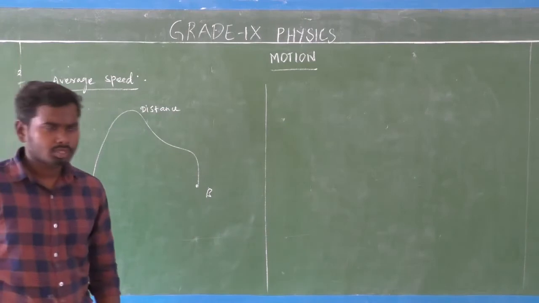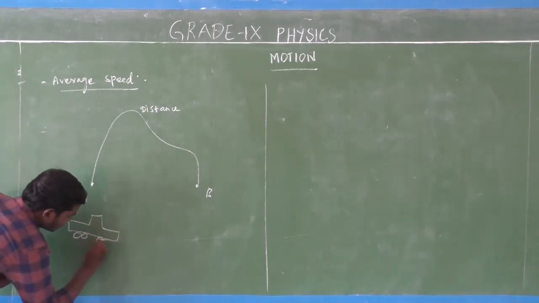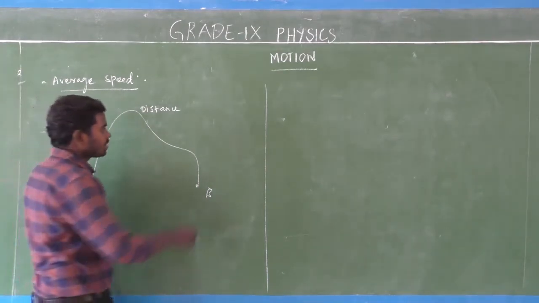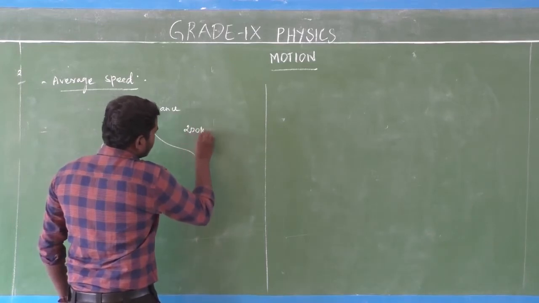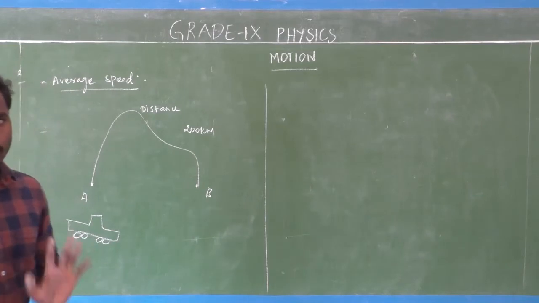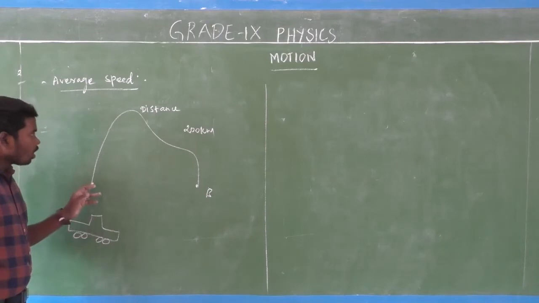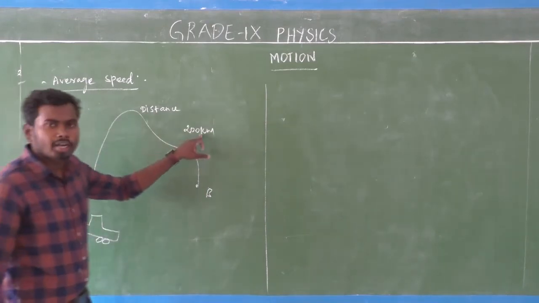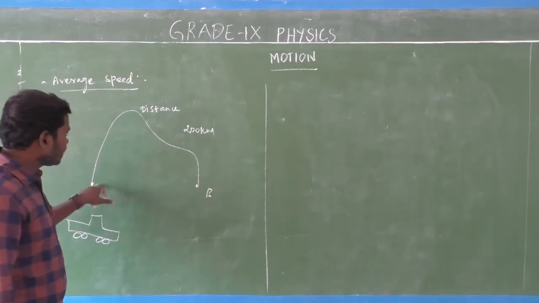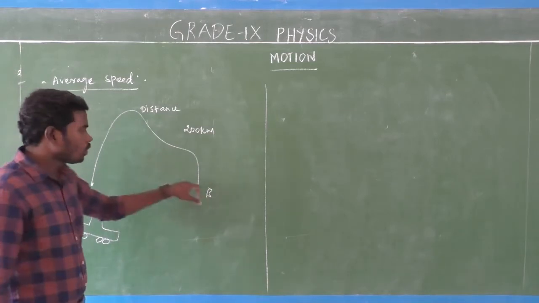Consider a car. The total distance between point A and point B, consider this is 200 kilometers. Here the car moves through the distance of 200 kilometers from point A to point B.